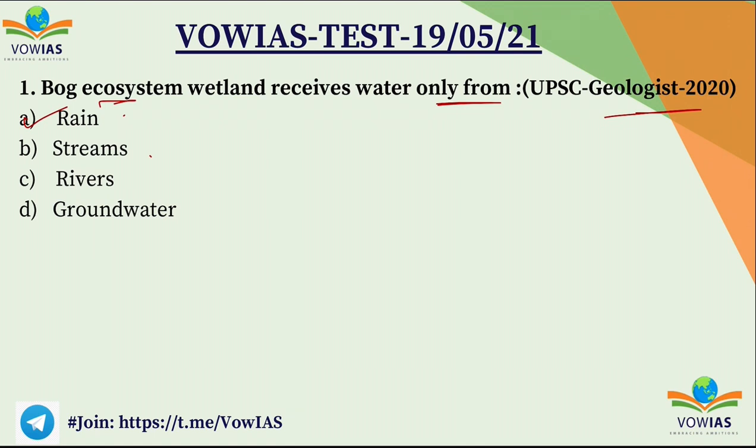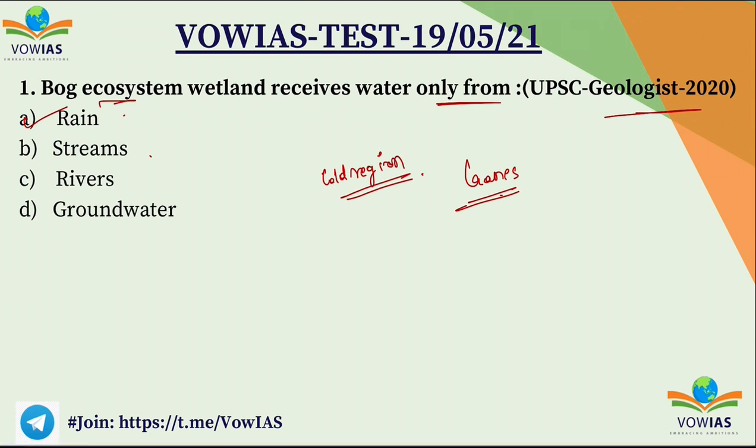We already discussed the bog ecosystem. Basically, it's a kind of wetland, found mainly in the cold regions. Recently, cranes which were earlier found in Ireland, and had disappeared from Ireland for more than 3 centuries, returned to Ireland after 300 years. These cranes in Ireland live mainly in these bog wetlands. The bog wetland is basically a freshwater wetland.